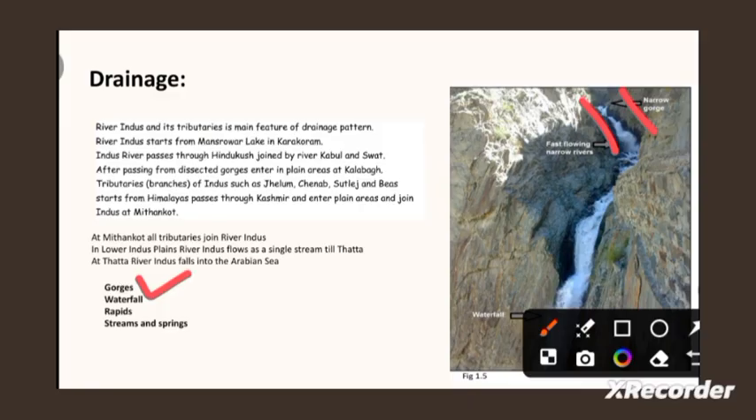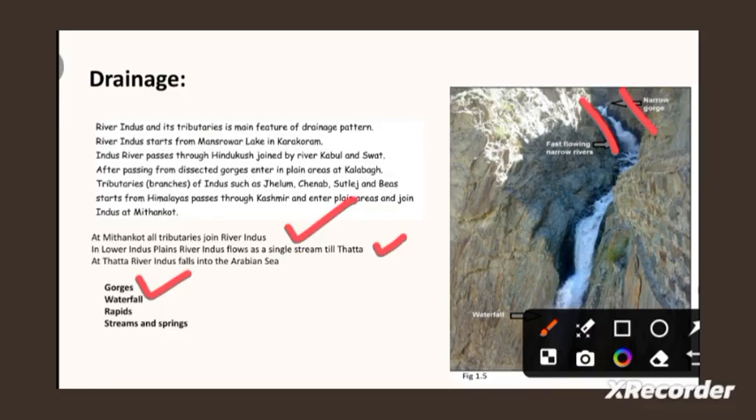Okay. So after passing through the dissected gorges into the plains area of Kalabagh, tributaries branch in such as Jhelum, Chenab, Satluj. They start from the Himalayas, pass through Kashmir and enter the plains area of Indus at Mithankot. I hope I've explained this earlier with the help of the map. Now, at Mithankot, all tributaries join river Indus. We have discussed this. In the lower Indus plain, river Indus flows as a single stream till Thatta. We also discussed this. At Thatta, river Indus falls into the Arabian Sea. ये भी हम डिस्कस कर चुके हैं.